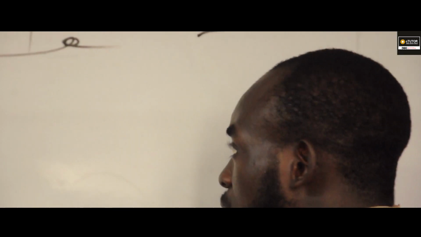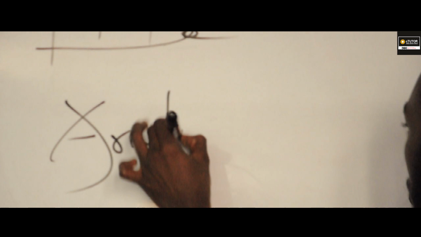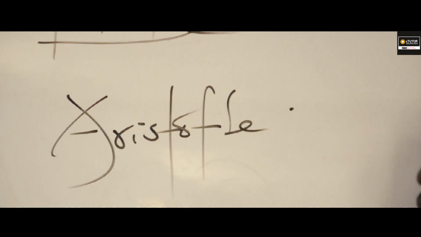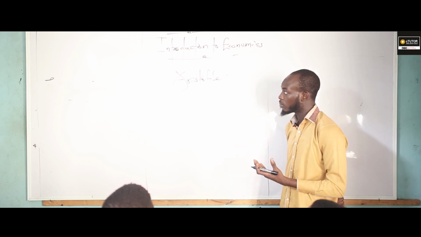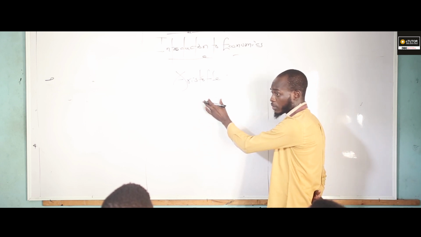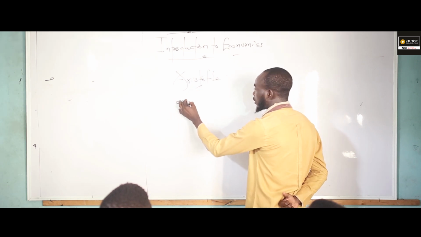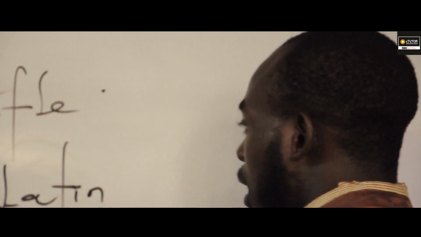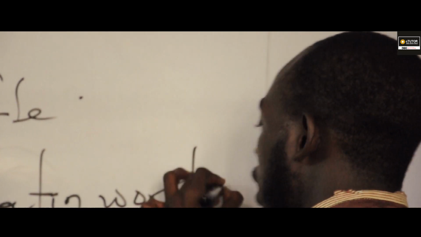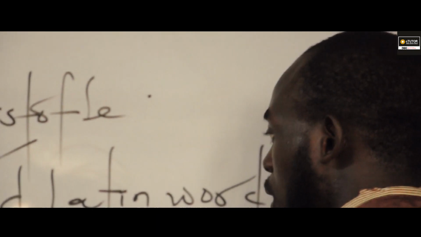In economics, it can be traced to a man called Aristotle. The first person to define economics is called Aristotle. Do you understand me? And he said economics can be coined from two Latin words. The first one is oikos, and the second one is nomos.